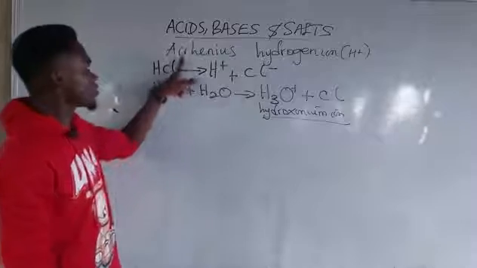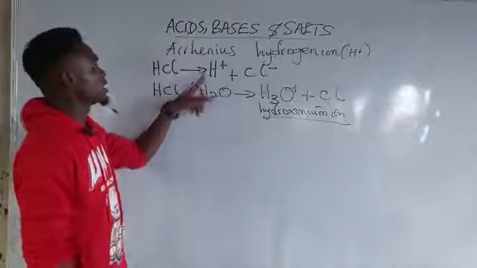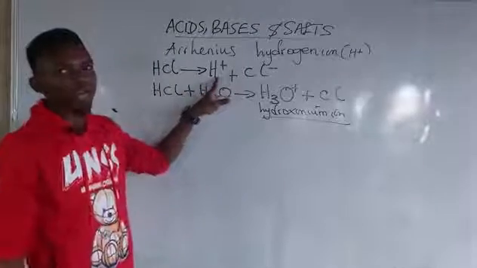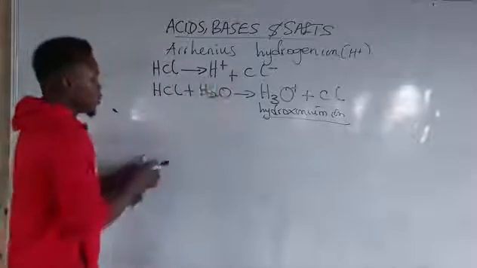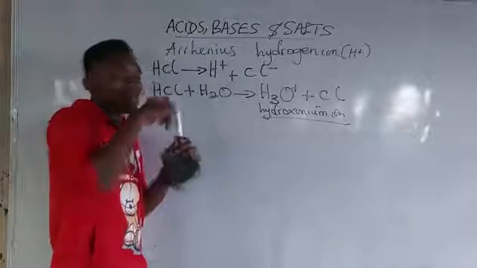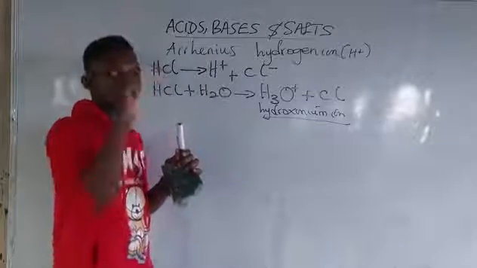It said that an acid is also a substance that dissociates to produce hydrogen ion as the only positive ion. So moving from there, we also have different acids whose proticity or basicity is 1.